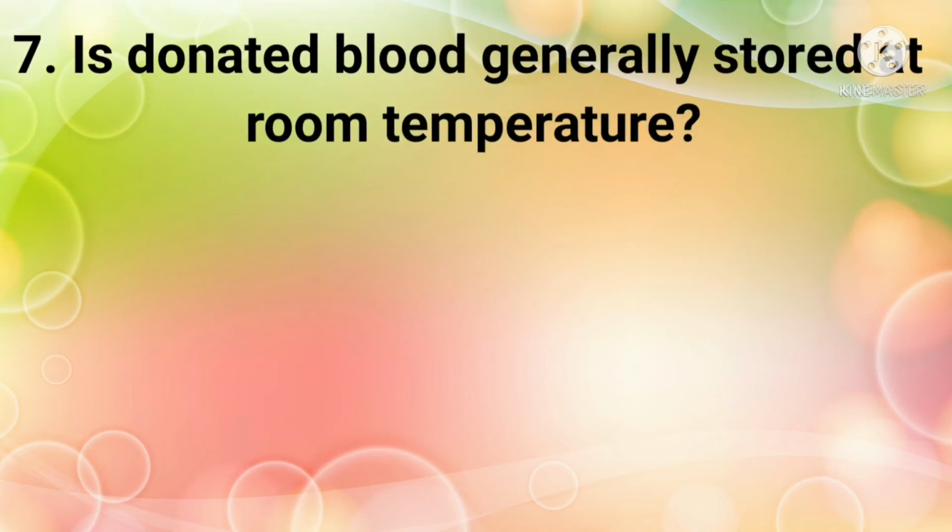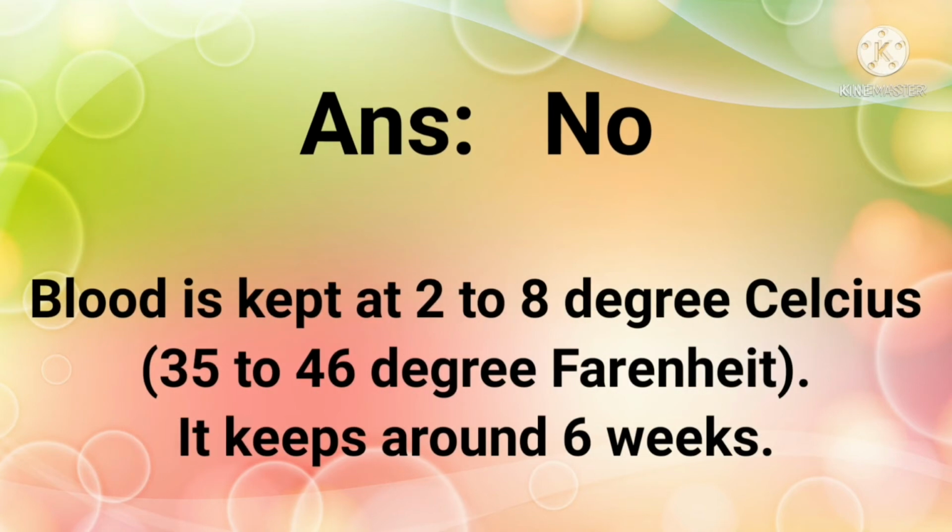Question 7. Is donated blood generally stored at room temperature? Only 2 options, yes or no. The answer is no. Blood is kept at 2 to 8 degrees Celsius, 35 to 46 degrees Fahrenheit. It keeps for around 6 weeks.